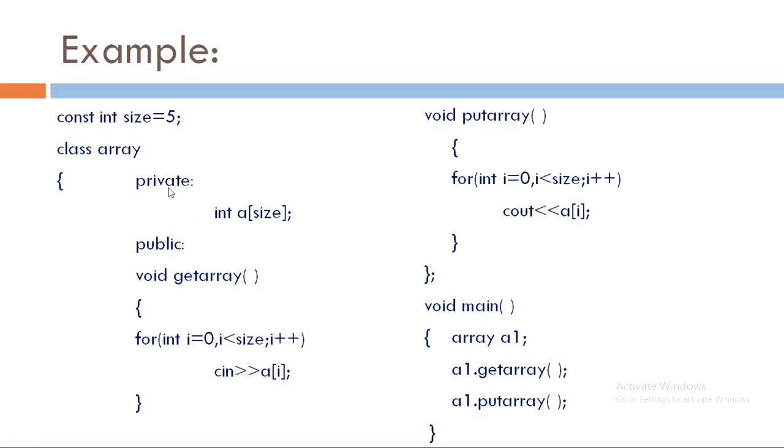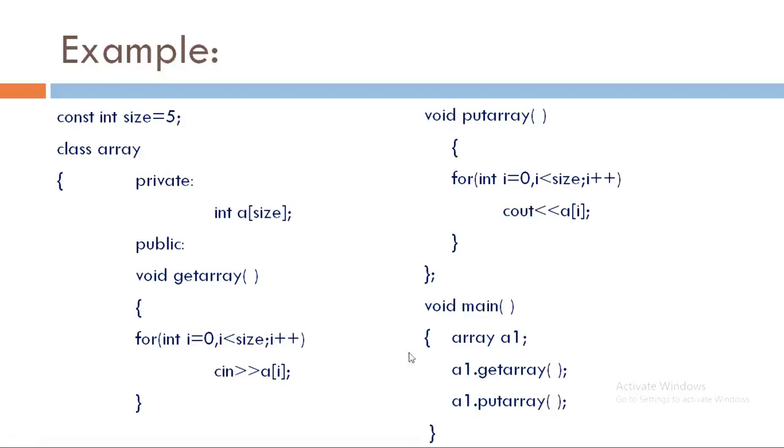private section. And then in the public section we have defined two member functions. First one is get array and second one is put array. Get array is used to read the array elements and put array is used to display the array elements.